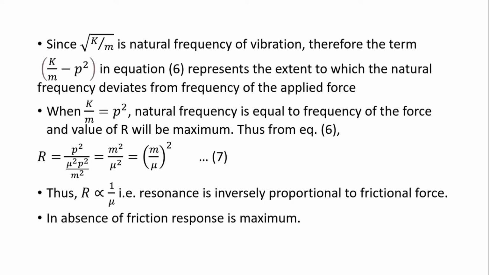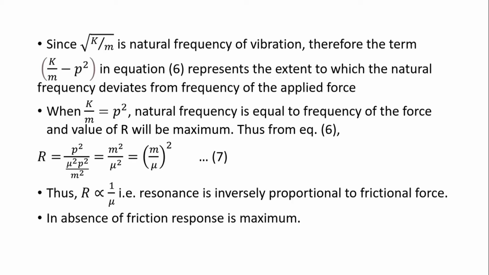So this is simply equal to m square upon mu square, that is (m by mu) whole square. This is the important result showing that resonance depends upon mu. Resonance is inversely proportional to mu, that is frictional force. If frictional force is more, resonance is small. If frictional force is less, resonance is maximum. And in absence of frictional force, that is mu equal to 0, resonance has a maximum value.